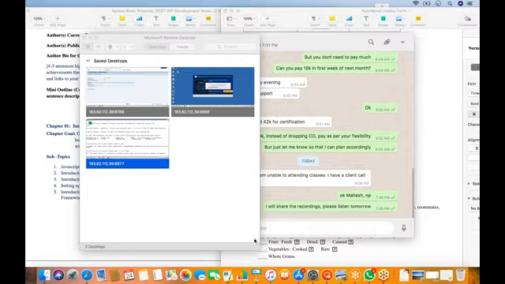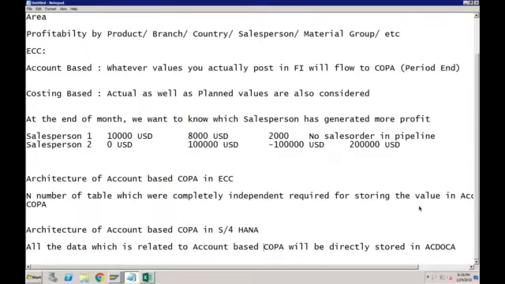Okay, have you understood the concepts? Why we need account-based COPA? What are the changes in SAP S/4HANA? What is the difference between costing-based COPA and account-based COPA? If you understood this, then I'll take you to the system and I'll show you how to activate account-based COPA in the system.